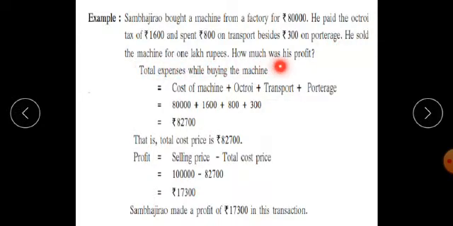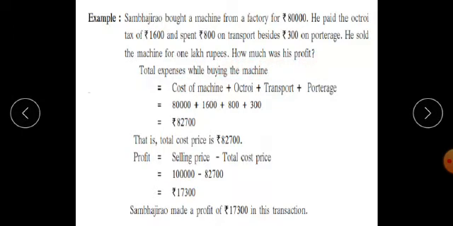How much was his profit? I repeat, Sambhajirao bought a machine from a factory for rupees 80,000. He paid the octroi tax of rupees 1600 and spent rupees 800 on transport, besides rupees 300 on porterage. He sold the machine for 1 lakh rupees. How much was his profit?